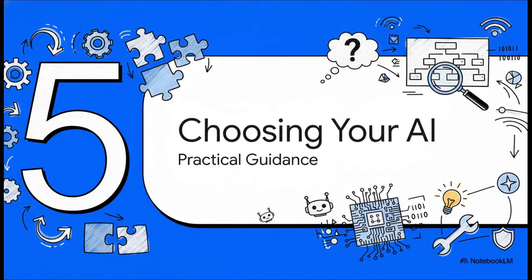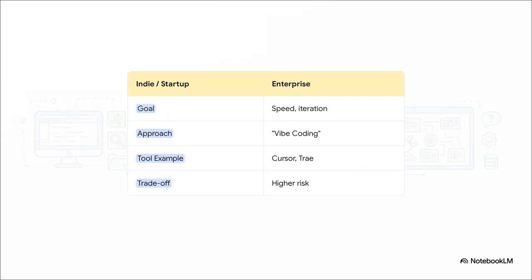So, with all that in mind, how in the world do you pick the right tool? The one for you or for your team? Let's get down to some practical advice. The most important question is, what's your context? An indie dev or a startup, their main goal is speed, pure and simple. They're going to embrace vibe coding with tools like Cursor to iterate as quickly as humanly and AI-ly possible.